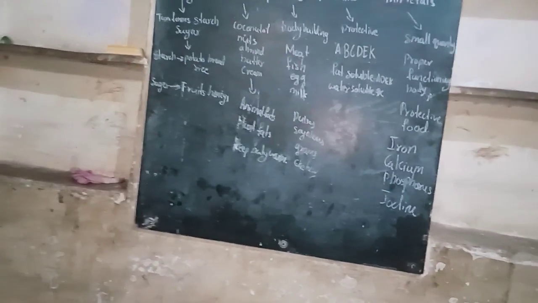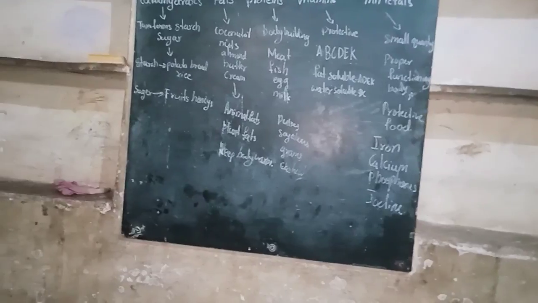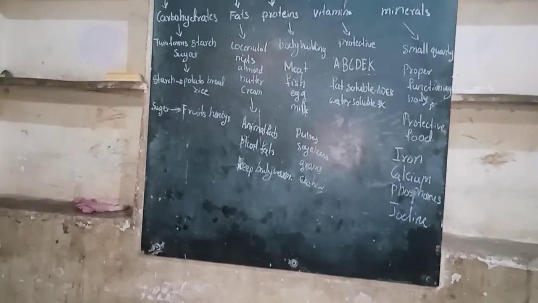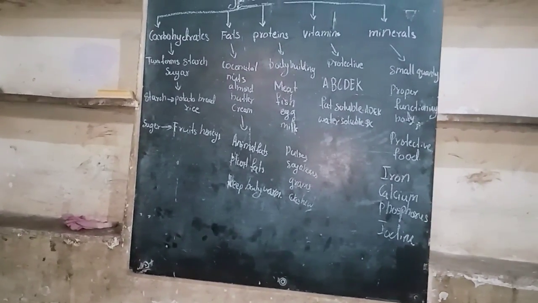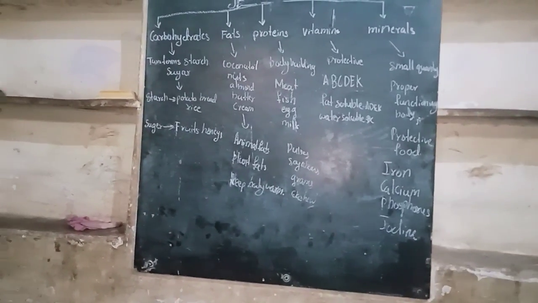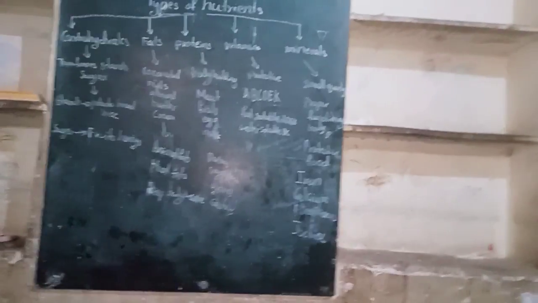Minerals help for proper functioning of our body. These are also known as protective foods. In the minerals we can see iron, calcium, phosphorus and iodine.